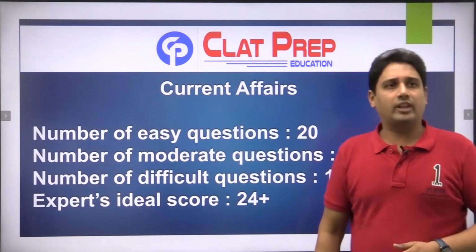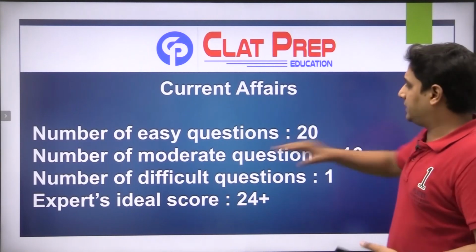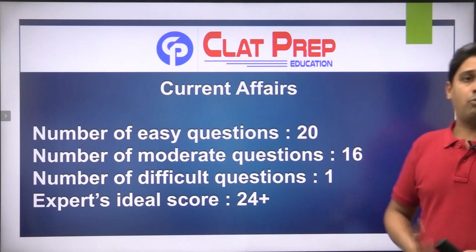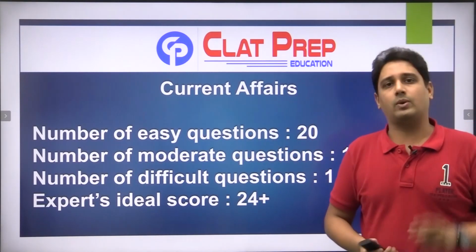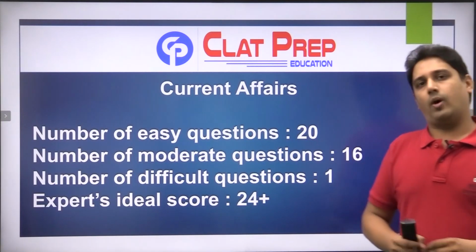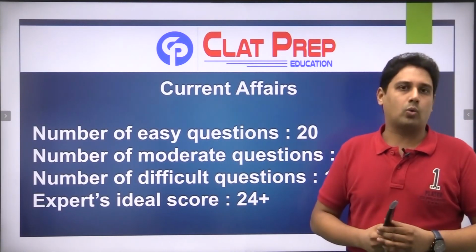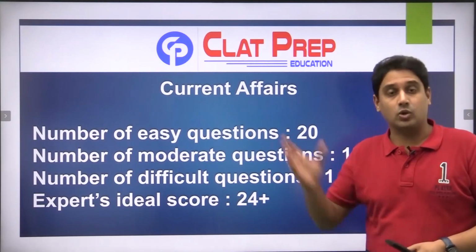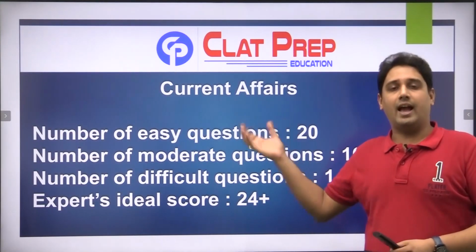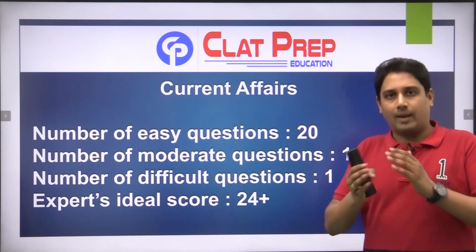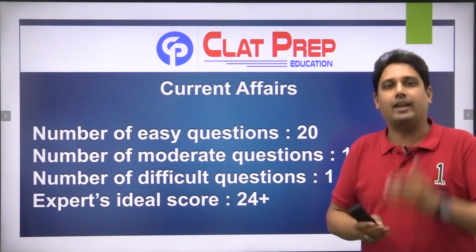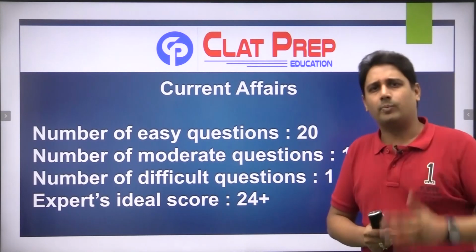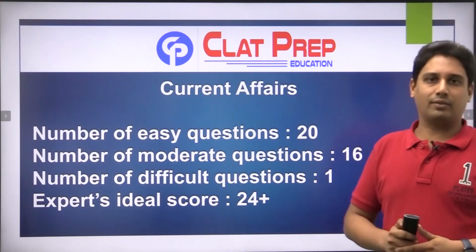Then coming to the number of questions, the number of easy questions was 20, the number of moderate questions was 16, and there was one difficult question. So as per the expert, the ideal score was 24 and above, and it was again easily manageable because you had 20 questions easy and 16 questions moderate. तो अगर आप इन दोनों से questions को ही देखते हैं इन level of difficulty के, तो 24 plus easily manageable था इस बार current affairs में.